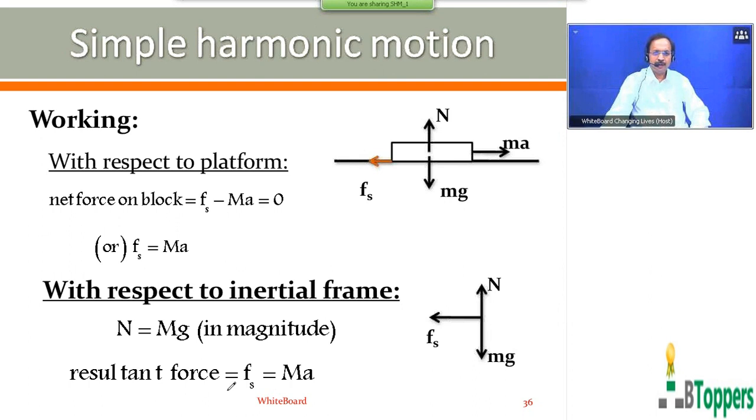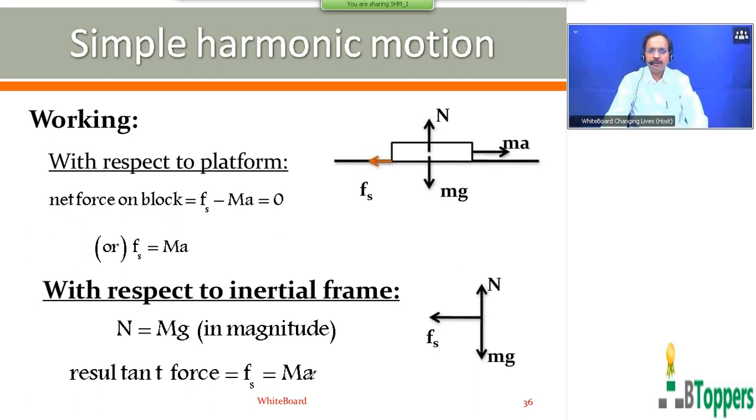So the resultant force for the block, Fs, is equal to mass into acceleration of the block. Here the magnitude of acceleration of the block is the same as the magnitude of acceleration of the block with respect to the laboratory frame, the same as the magnitude of acceleration of the platform with respect to the laboratory frame.